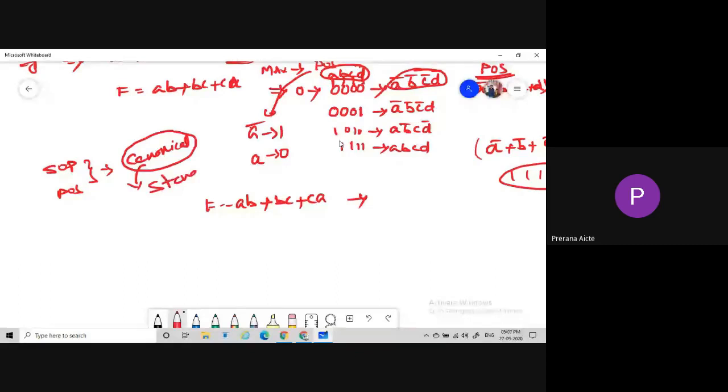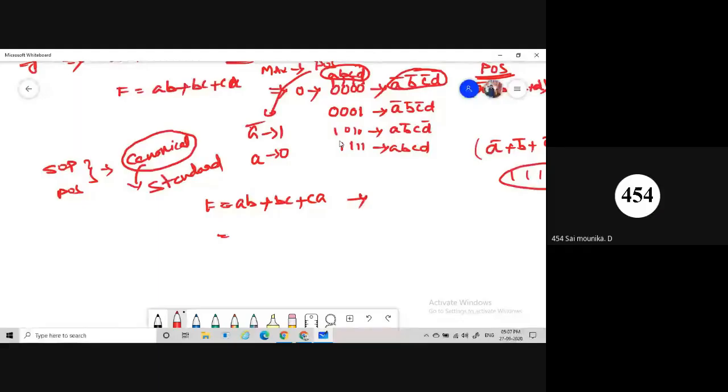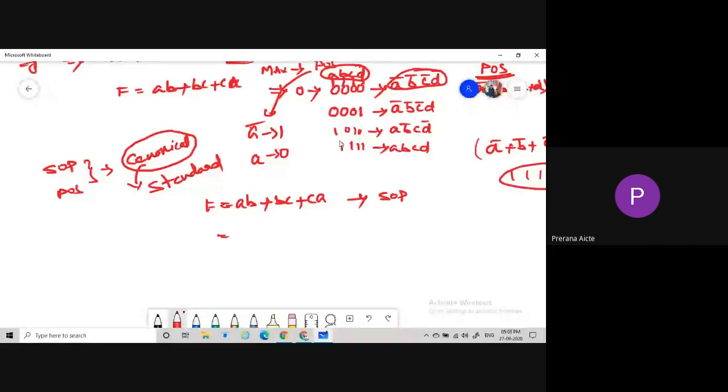A standard form means, how many variables are used here? 3 variables: A, B, C. This one is in the form of SOP, but the question is finding min terms. For finding the min terms, the given expression must be in standard SOP form. So we are converting the given expression into canonical or standard form.